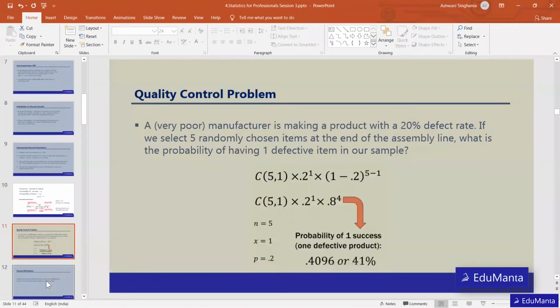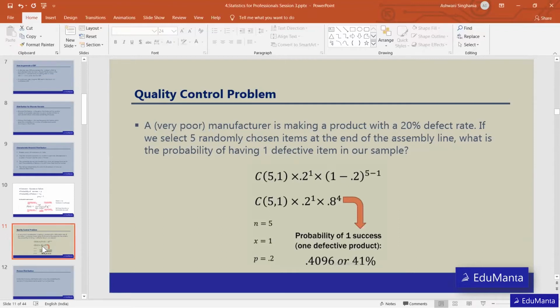Let's see one question based on that. So here is a quality control problem. A manufacturer is making a product with 20% defect rate. If we select 5 randomly chosen items at the end of the assembly line, what is the probability of having one defective item in a sample? Here we have to understand what is the success, what is the failure, what is the number of trials, and what is the probability of success. So let's understand this one by one.